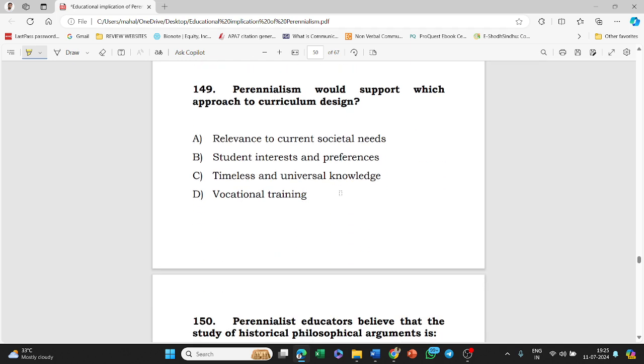Next, perennialism would support which approach to curriculum design? Relevance to current societal needs, students' interest and preferences, timeless and universal knowledge, vocational training. Answer of this question is timeless and universal knowledge.